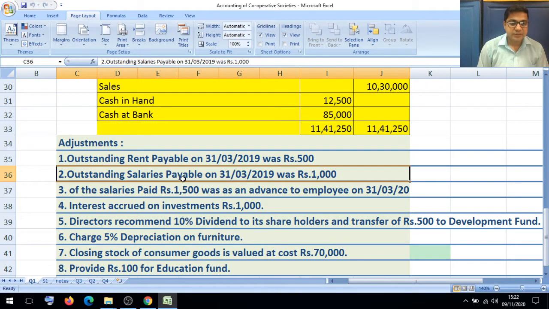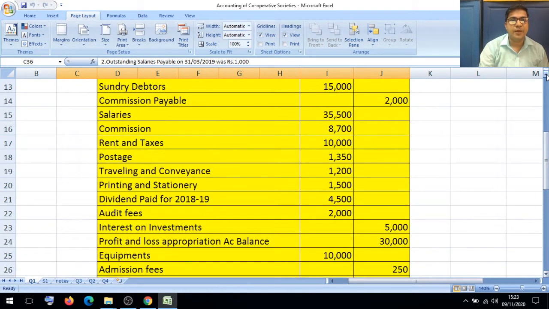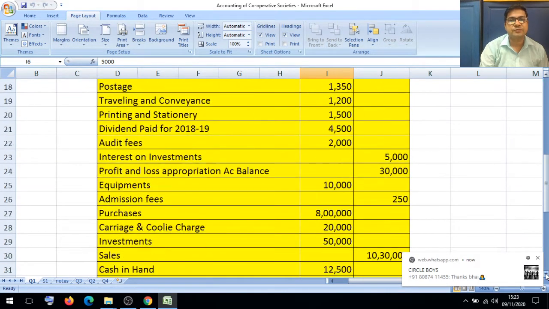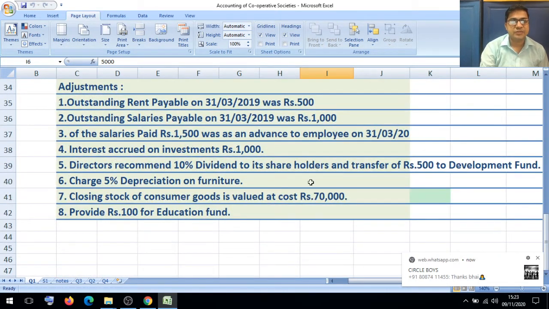Then after that, friends, next is: directors recommend a 10% dividend to its shareholders and transfer 500 to the development fund. Whenever dividend is there, we have to calculate the dividend on share capital. The share capital value in our problem was 50,000. From this 50,000, 5,000 calls in arrears is deducted. The rest of the value is 45,000. On that we have to charge the 10% dividend.